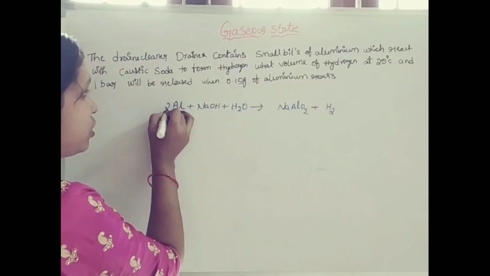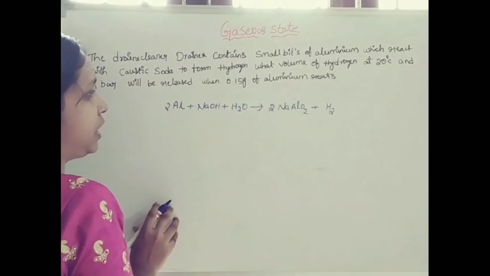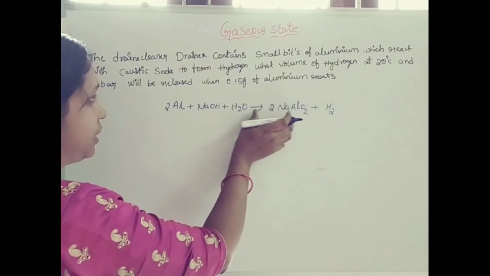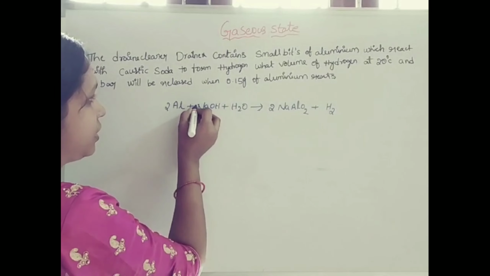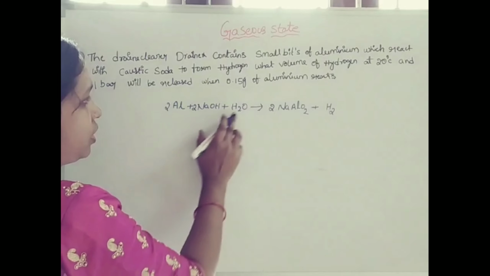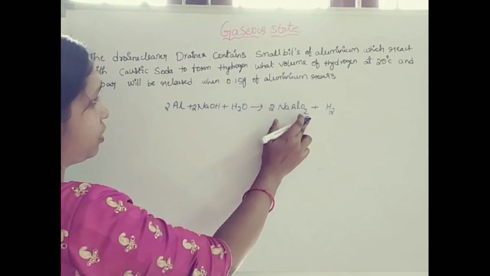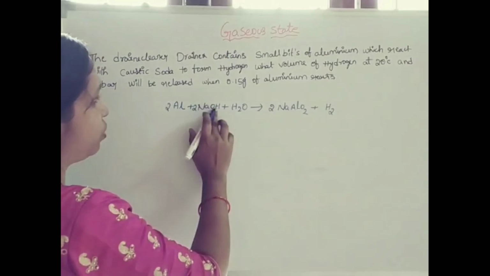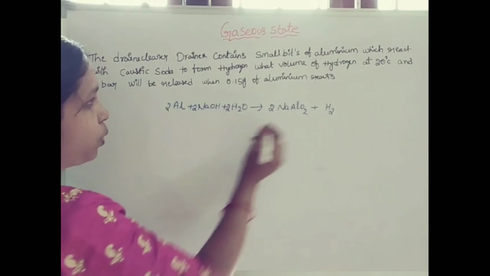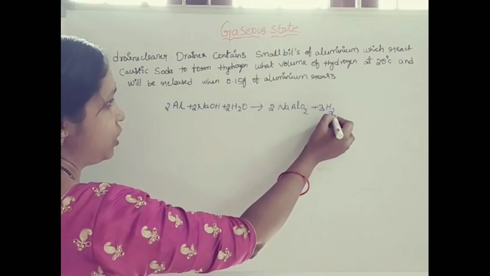See here, 2 moles of aluminium react and form 2 moles of sodium aluminate, and the hydrogen is 3 moles. Take 2 NaOH and 2 H2O. Here 3 H2.